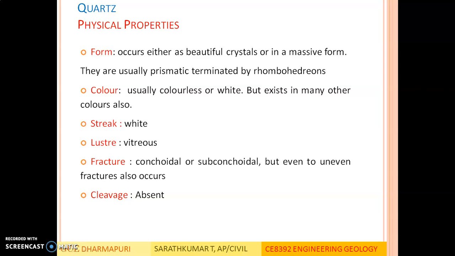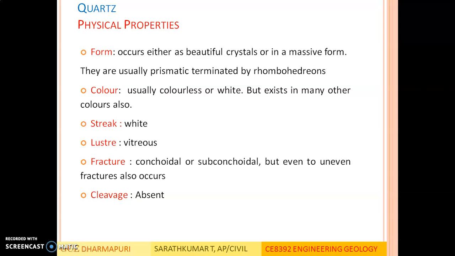The streak of quartz is white. Its luster is vitreous. Fracture. It exhibits all types of fracture, from conchoidal to subconchoidal. Even to uneven fractures also occur. Conchoidal means the randomly broken surface has a smooth and curved surface.